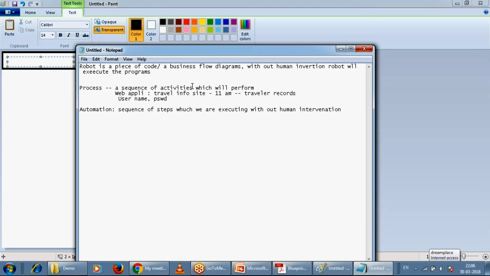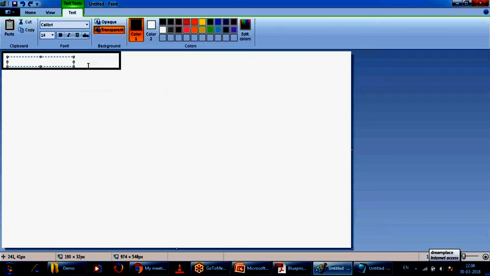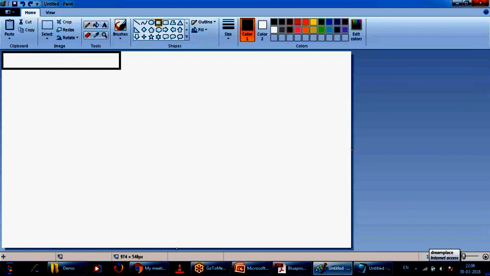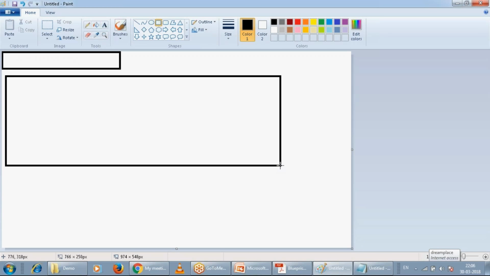Okay. And P stands for process. Process is nothing but a sequence of activities. On a day-to-day basis we perform some set of activities in a step-by-step manner. If you are missing any step here, then obviously you are not going to achieve that particular requirement. For example, if we are working in the retail domain, by the end of the day the client is going to ask for a report. We need to share it by 5 p.m. or 6 p.m. or 7 p.m. We need to share the report of the customers, saying how many tickets were booked and how many tickets were cancelled on the corresponding day.